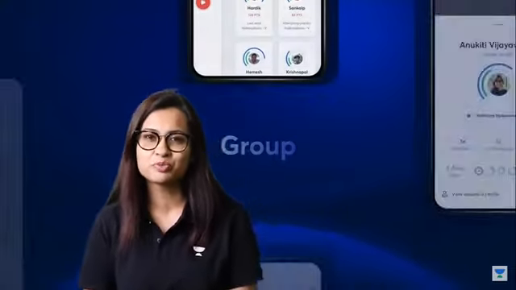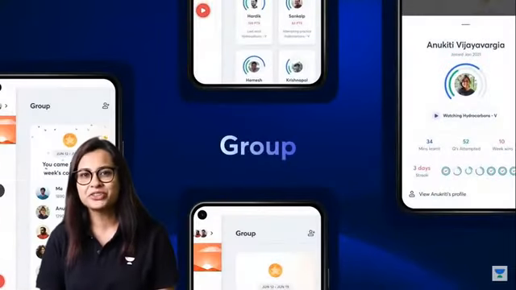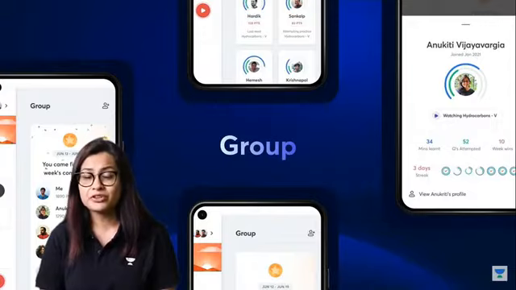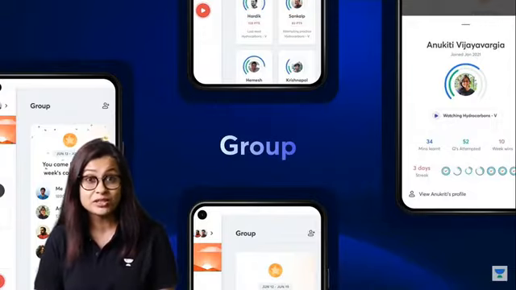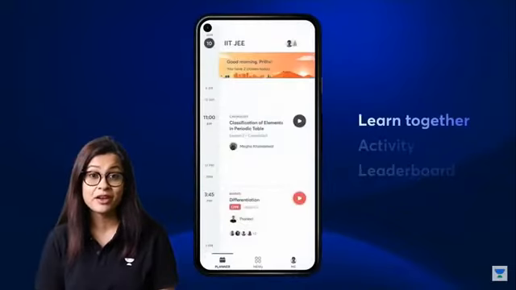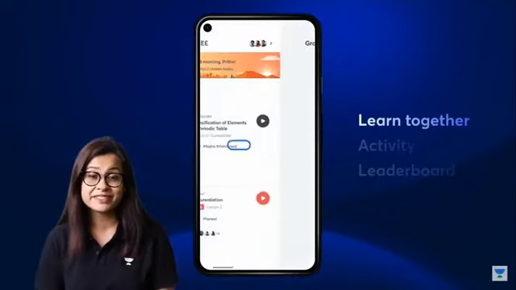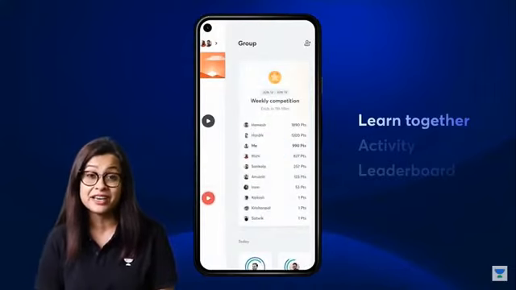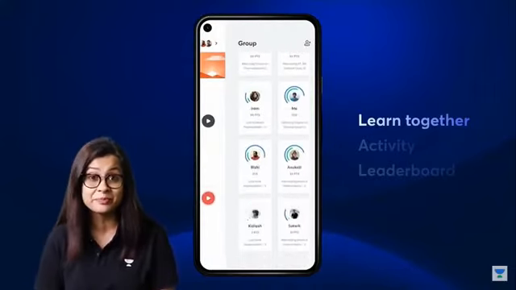of our learners. With the new app, I'm very excited to introduce Groups. Group is a feature which brings a set of learners together so that they can learn together. These are a set of learners who are preparing for the same goal in the same language and the same subjects. With Groups, you can see what the other learners in your group are actually studying, and you can go and study the same thing.